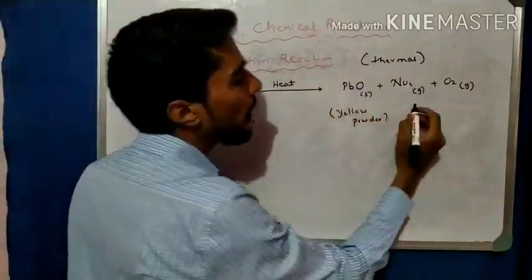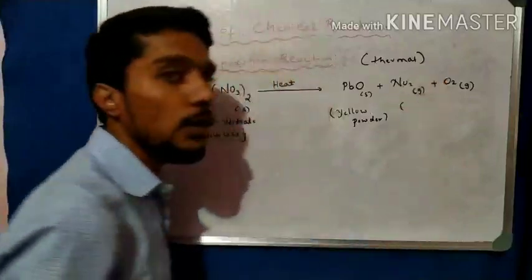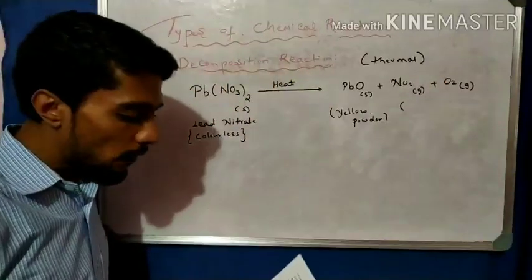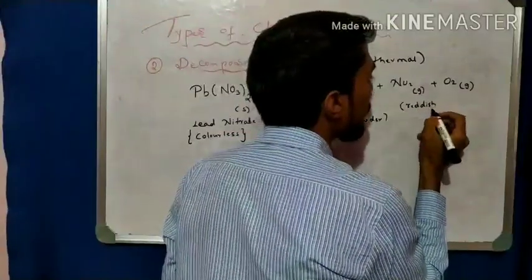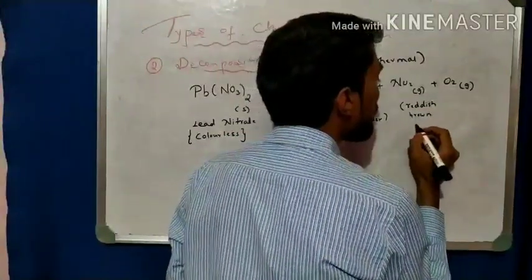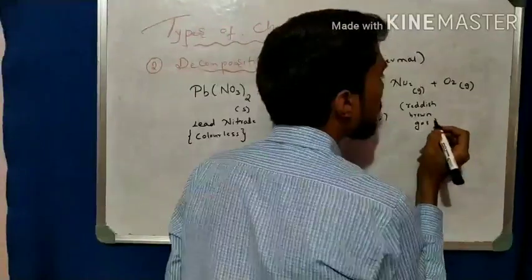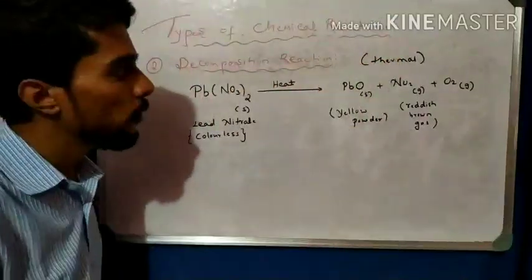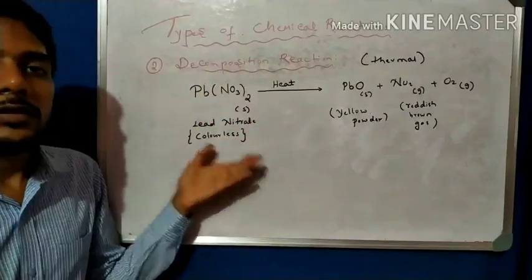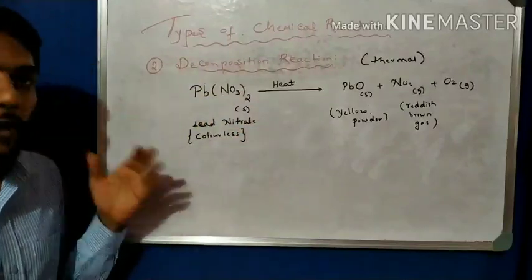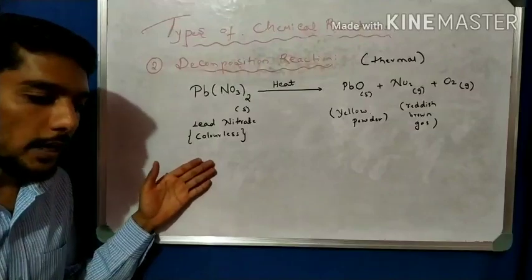Yellow powder, and here nitrogen dioxide gas is a reddish brown gas. The oxygen is a colorless gas. So here a very important point: it is an example for thermal decomposition reaction.